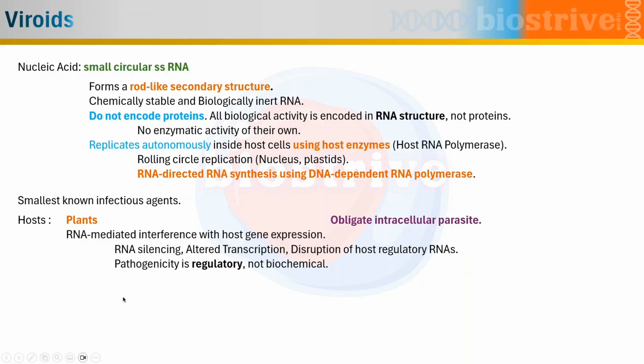What is the actual mechanism of infection of viroids? So, viroids infect only plant cells, and they do so by RNA mediated interference with host gene expression. They do RNA silencing, they may alter the transcription, they may disrupt the host regulatory RNAs. So we can say that the pathogenicity is regulatory but not strictly biochemical. This is all about viroids. Let's move on to the next topic.